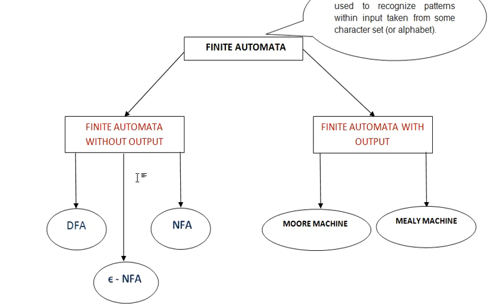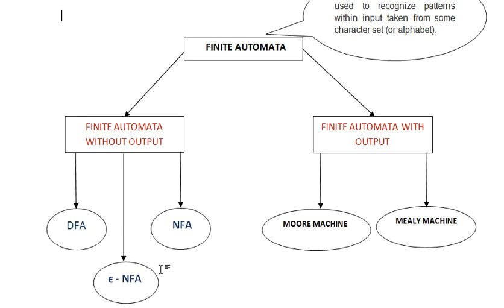Without output is categorized into three parts. One is deterministic finite automata, DFA for short. The other one is non-deterministic finite automata, which is a big topic in itself. Then the third one is epsilon NFA. There is a possibility that we can convert epsilon NFA to NFA, then NFA to DFA. But there is no possibility to convert from DFA to NFA and epsilon NFA. Why is it so? We will learn that topic-wise.